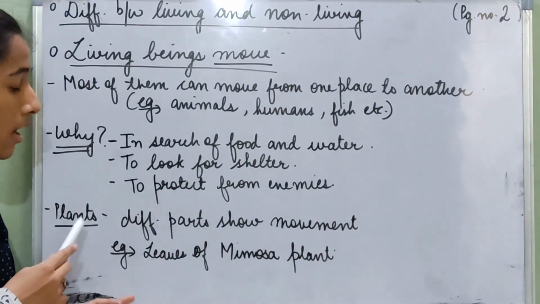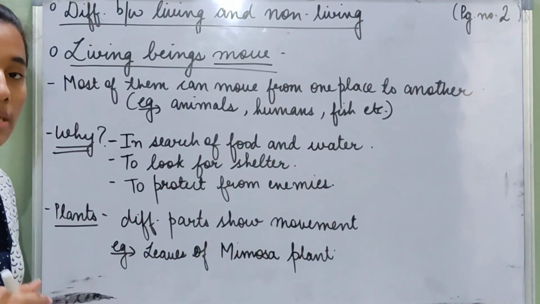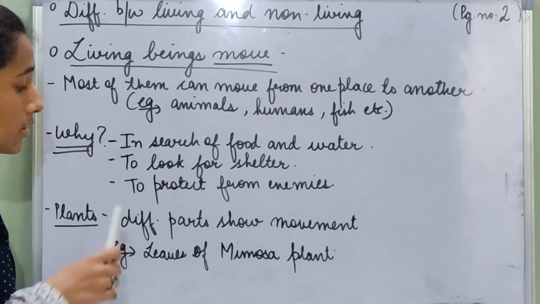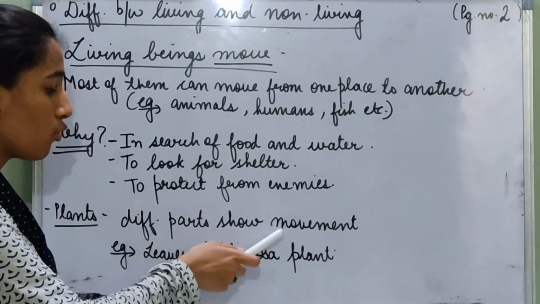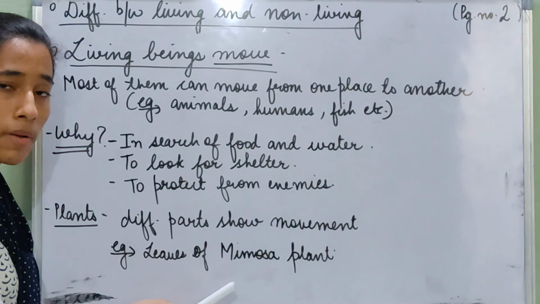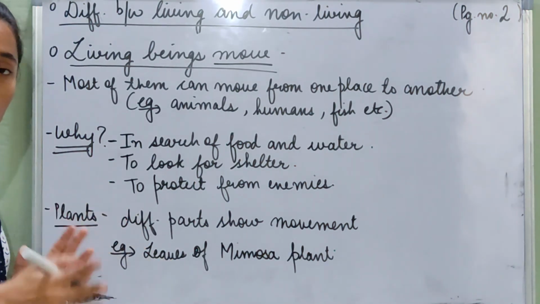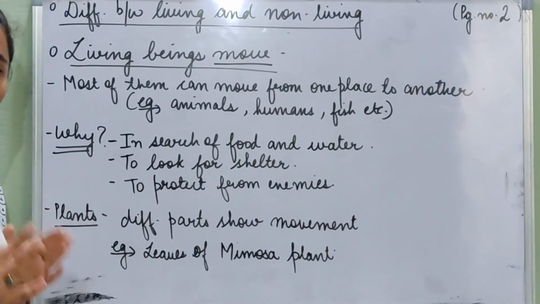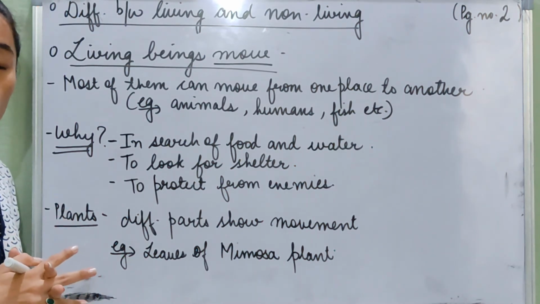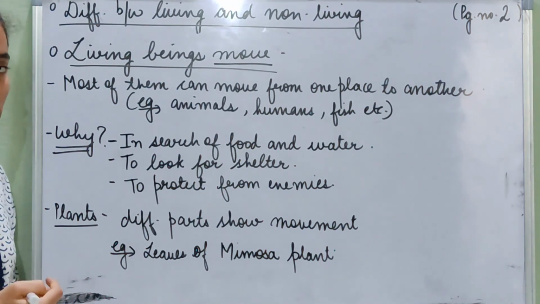And plants don't show any movement from one place to another because they can make their own food, but different parts of a plant show movement. For example, the leaves of a mimosa plant or the touch-me-not plant can move. They close and reopen. But non-living things cannot move on their own. They can only be moved when someone moves them. For example, pencils and bricks.